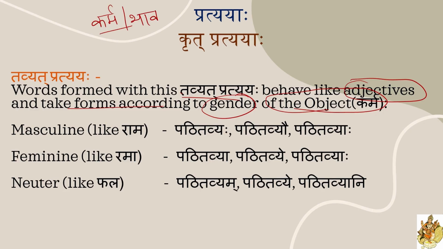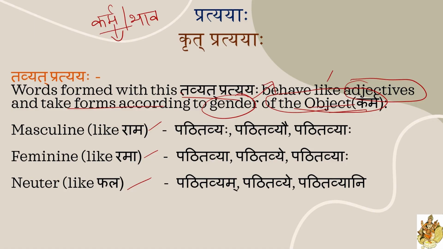In karmavachyam, the kriya padam, the action word, will be used according to karma, right? So by adding this tavyat pratyaya, the word acts as an adjective. That means it follows the gender of the object, karma. By adding this tavyat pratyaya, we can make three genders because we need to use it according to the gender of the object.